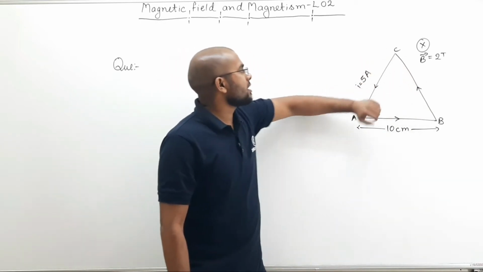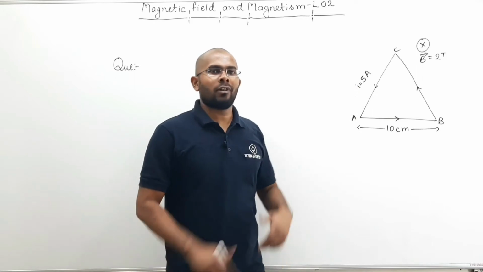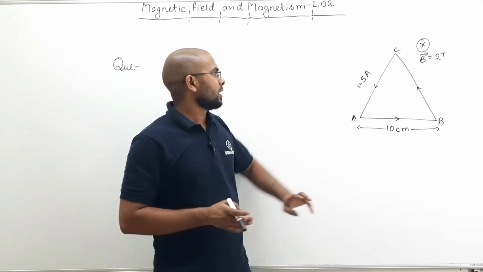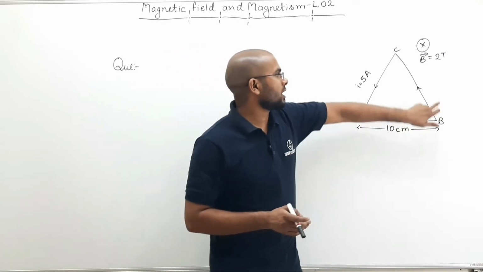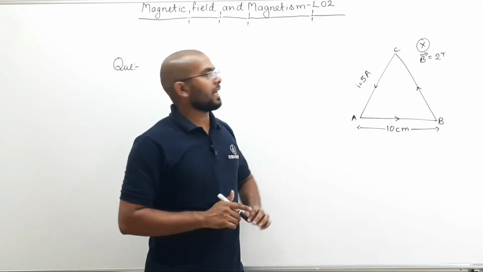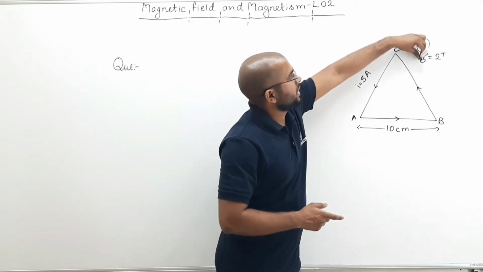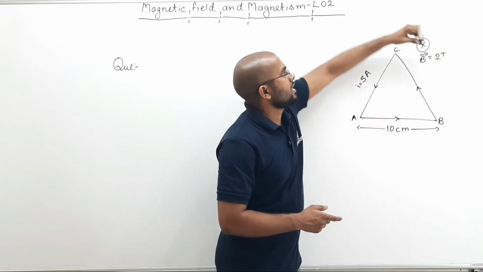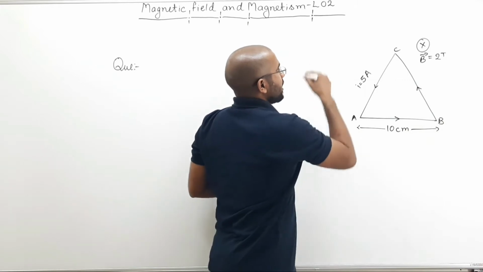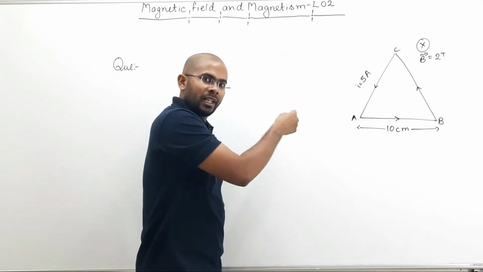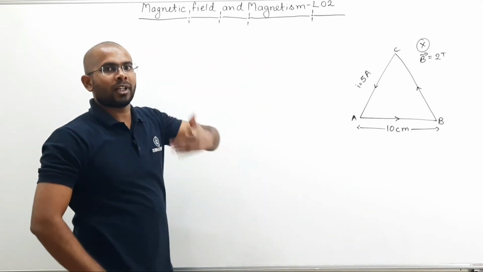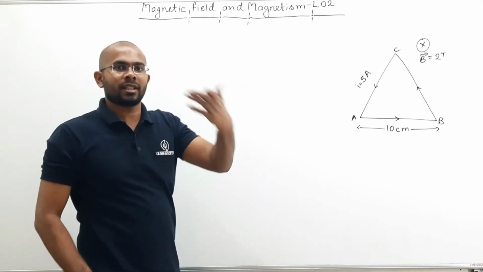Current flowing in this loop is 5 ampere. How that 5 ampere is flowing is not our concern, just 5 ampere is flowing in this closed loop. And there is a magnetic field, B equals 2 Tesla, inside the board. Meaning in this entire region, there is a 2 Tesla magnetic field inside the board. 1 Tesla is 1 Newton per ampere meter, that is the SI unit.